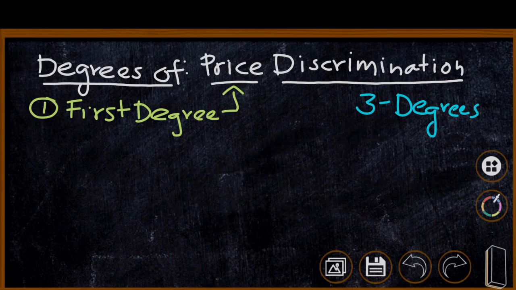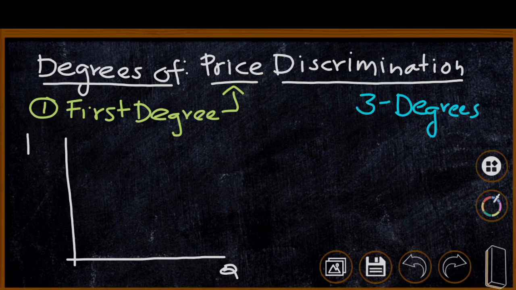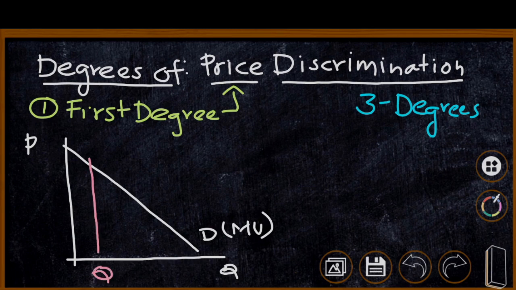Now we are going to represent first degree price discrimination diagrammatically. We have an x-axis and a y-axis. On the x-axis we show the quantity of the commodity and on the y-axis we have price. By considering different prices and quantities, we have drawn a demand curve. This demand curve is the marginal utility curve of different consumers. Suppose the marginal utility of the first consumer is this much. That means Q1 P1. The price charged from the first customer is Q1 P1.